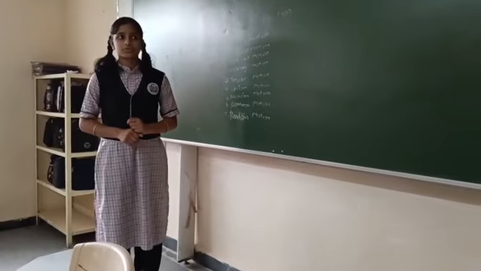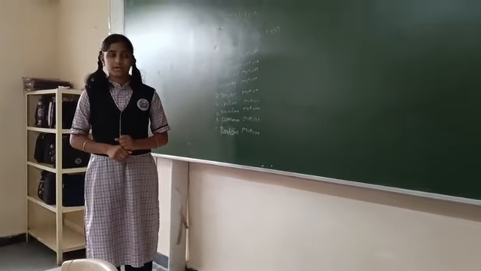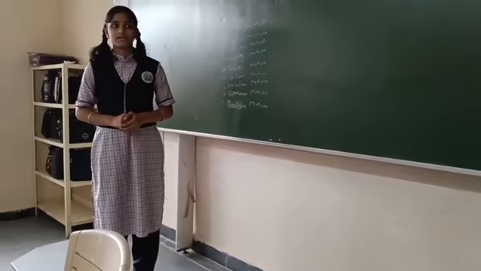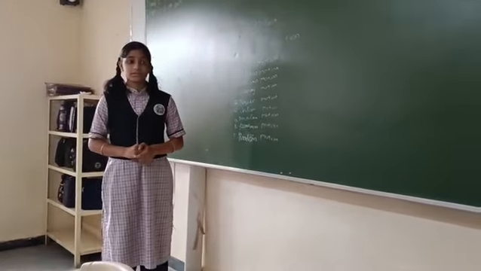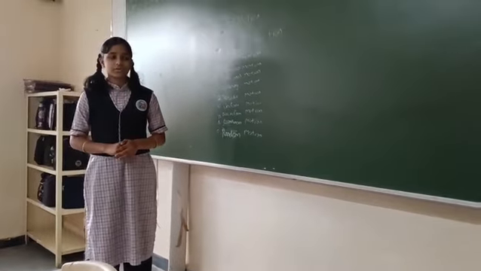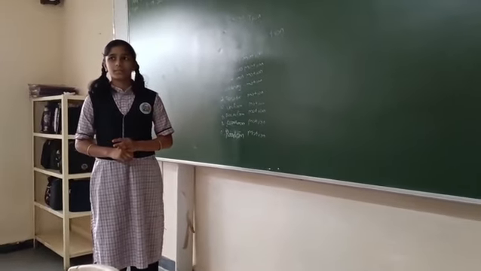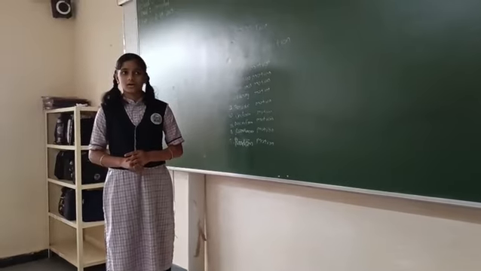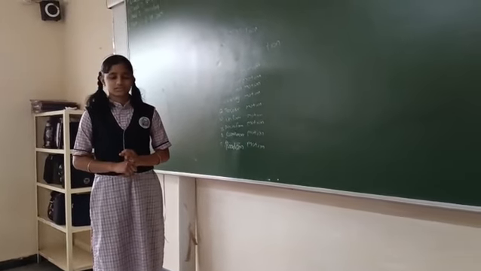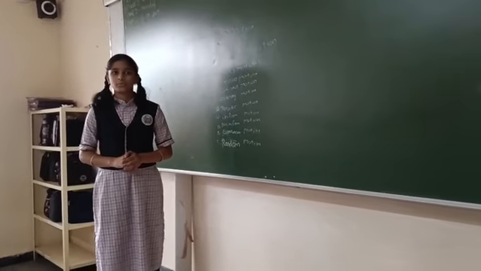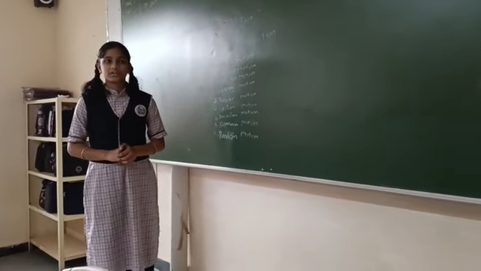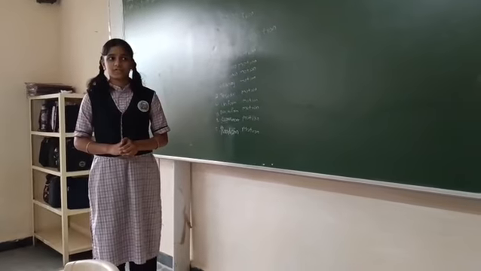Periodic motion: an object which makes its revolution in a regular interval of time is called a periodic motion. For example, the Earth rotates around the Sun.